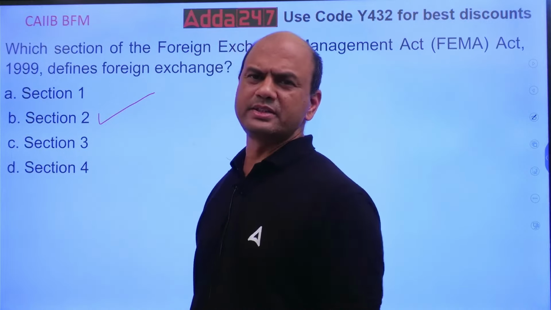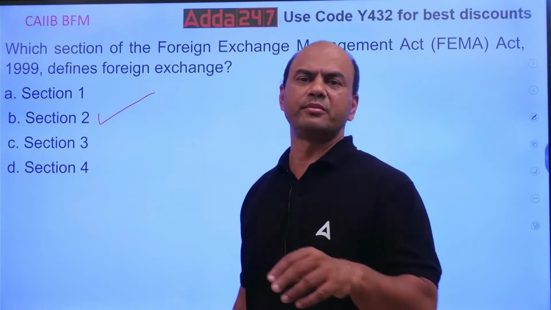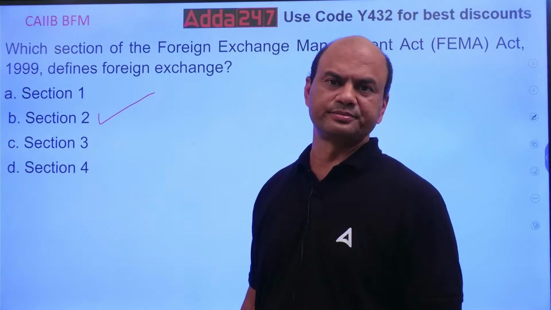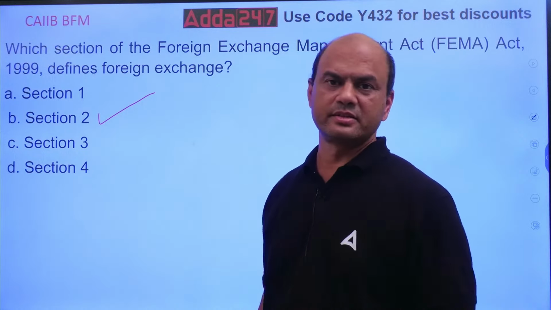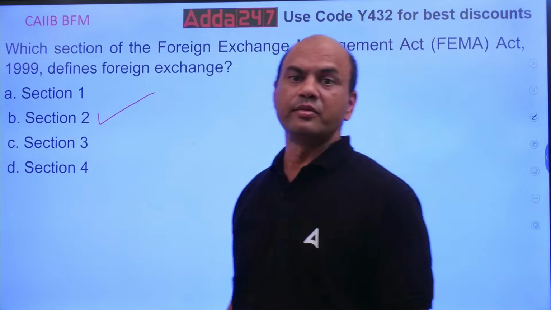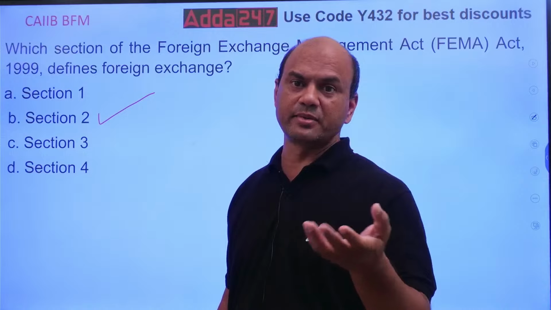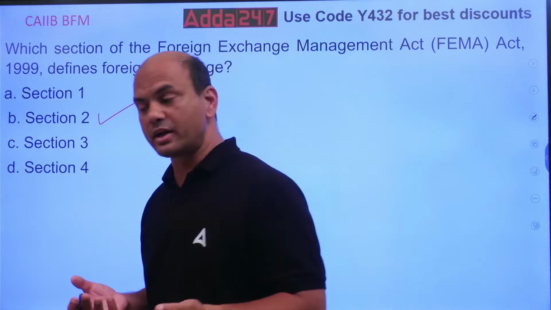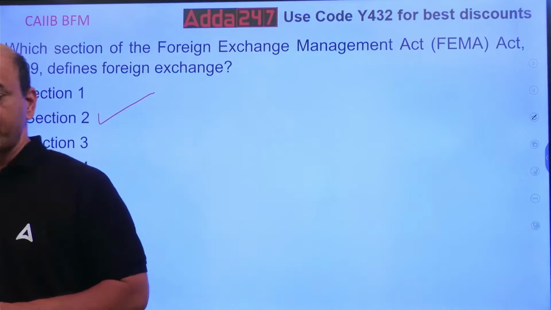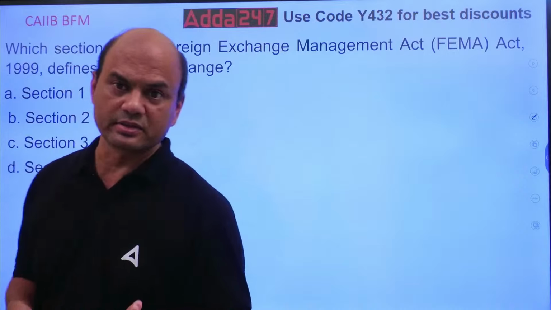What does it define? Here, I won't give you the full definition. I'll just give you the summary, one or two words about this. What is foreign exchange? Foreign exchange is basically the dollars or the foreign currency which I am holding, or secondly the contracts which I am holding regarding the forex. Now currency can be in the form of traveler checks also.